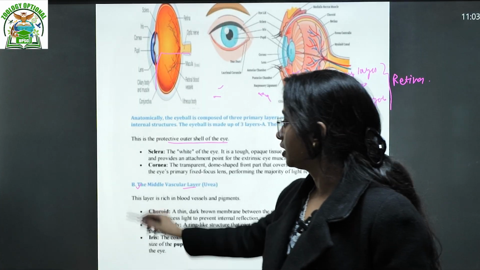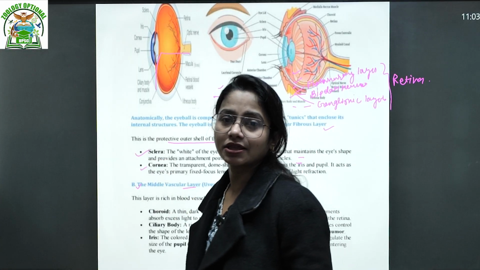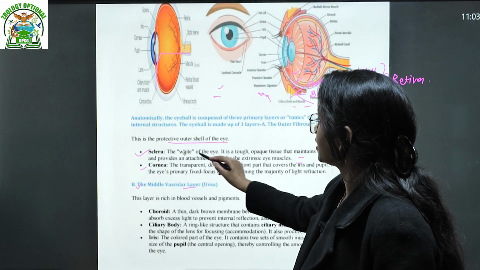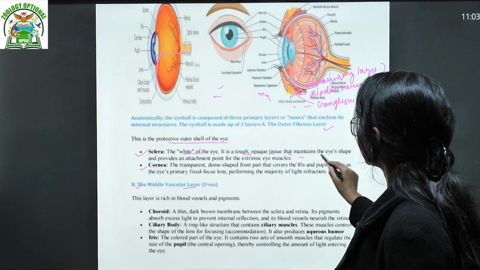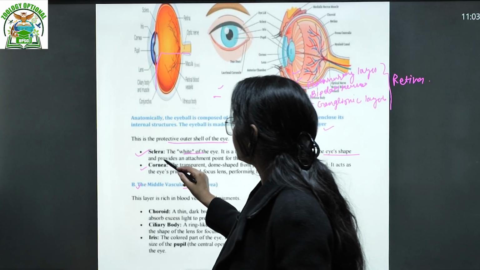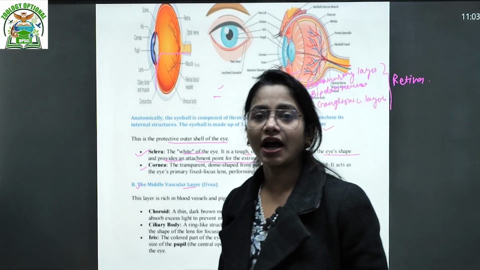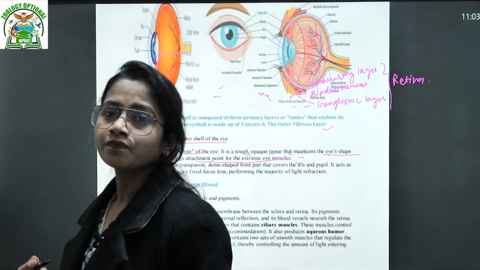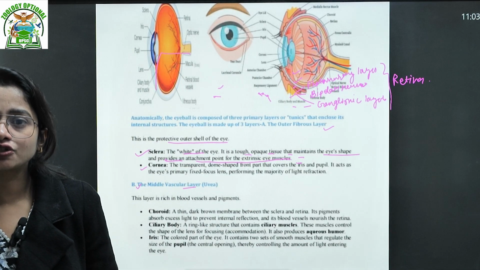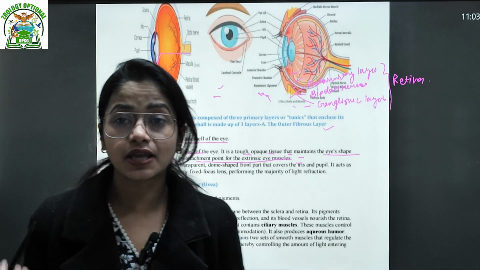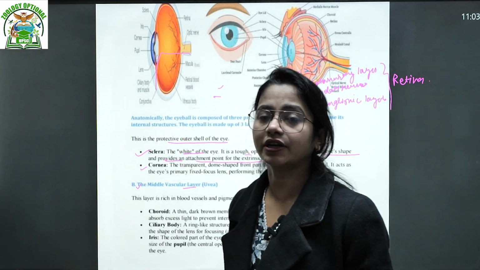The outer layer includes the sclera, the white part, and the cornea. Sclera, the white of the eyes, is tough, opaque tissue that maintains the eye shape and provides an attachment point for the extrinsic eye muscles. Suppose we ask where your eyelid is attached, that is one of the muscles. Those muscles are attached to the sclera. Sclera is the outermost layer. Do not forget it.